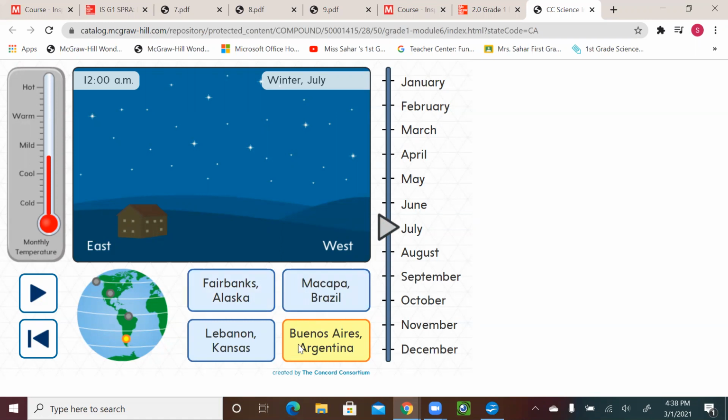If we start with Buenos Aires, Argentina, this is the yellow spot here, and we are in the month of July. It's winter and it's 12 a.m. and look at the temperatures. All right, so I'm gonna play it.